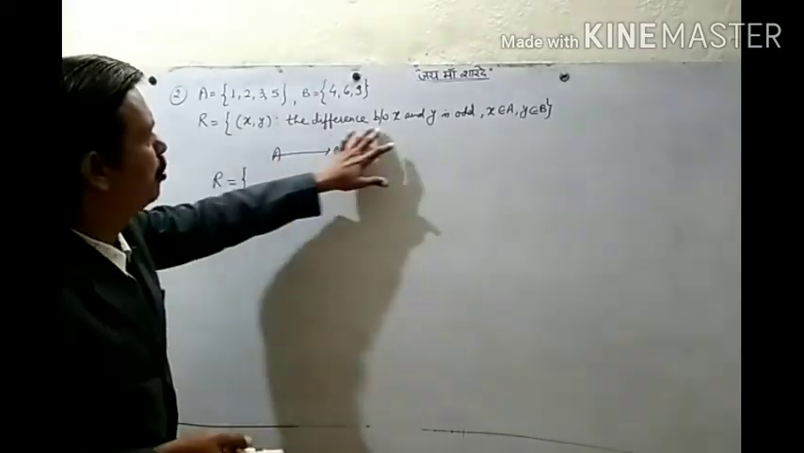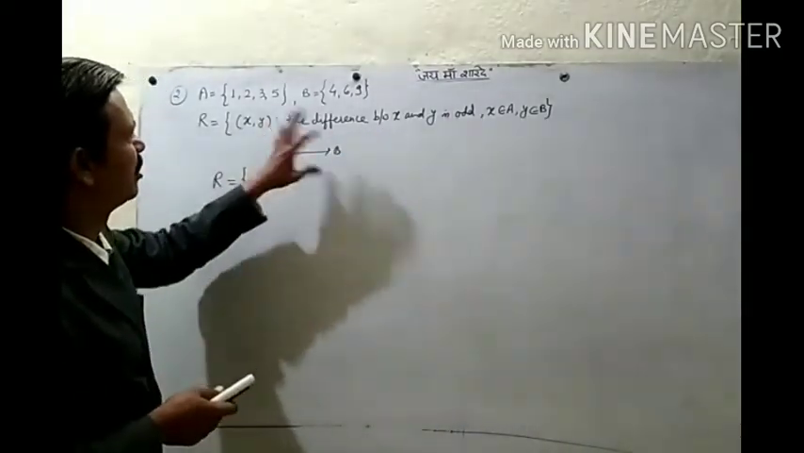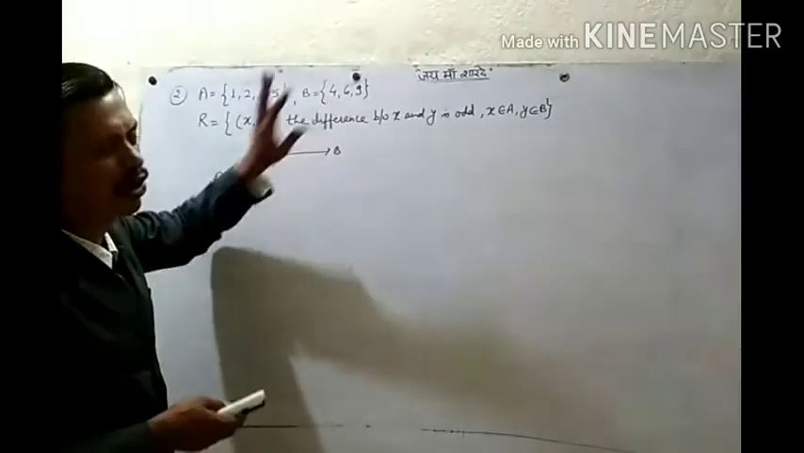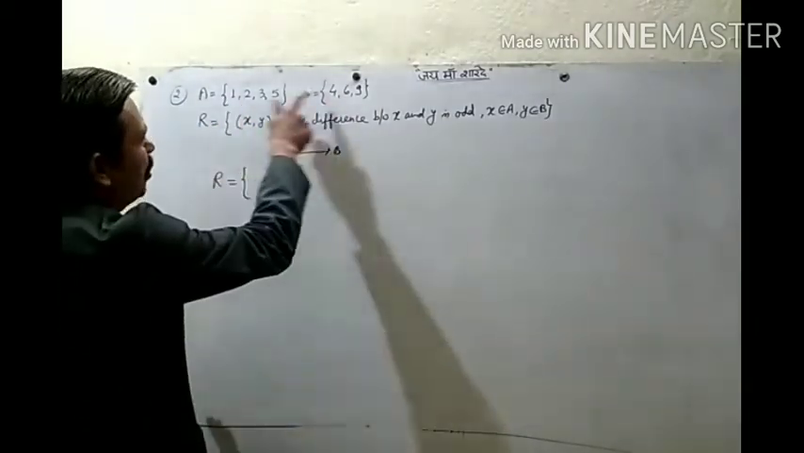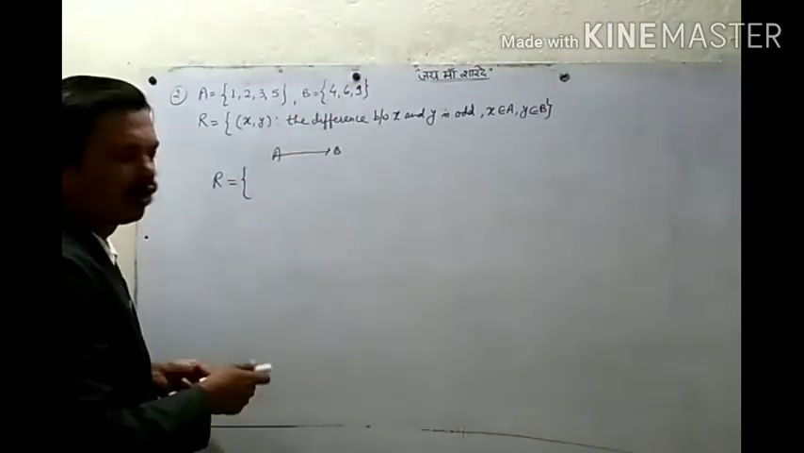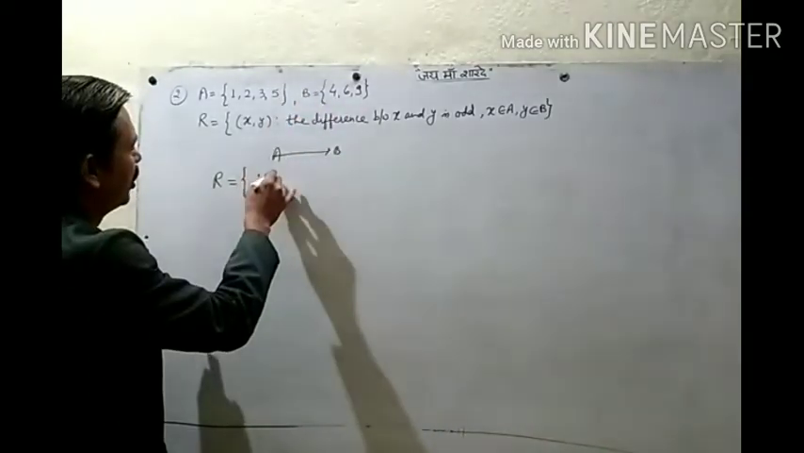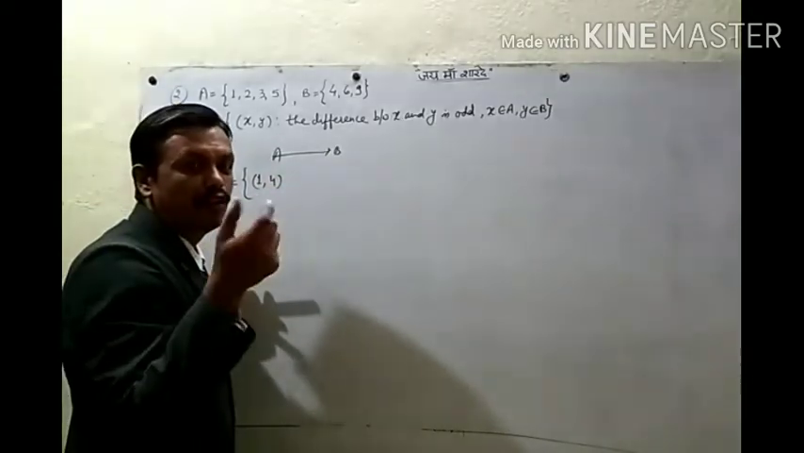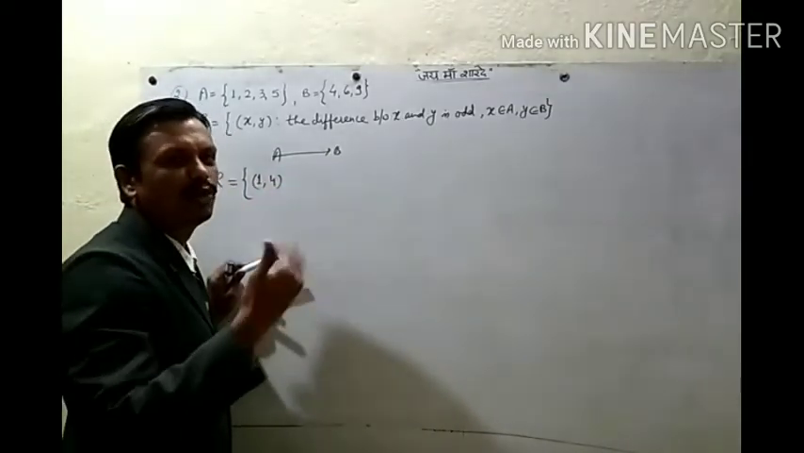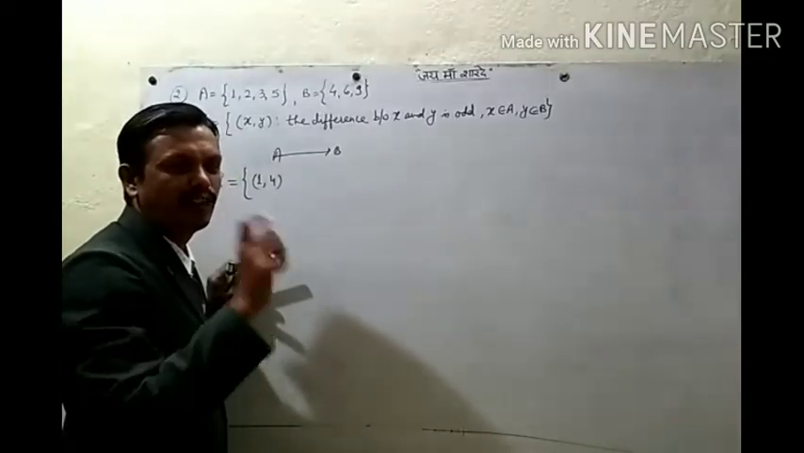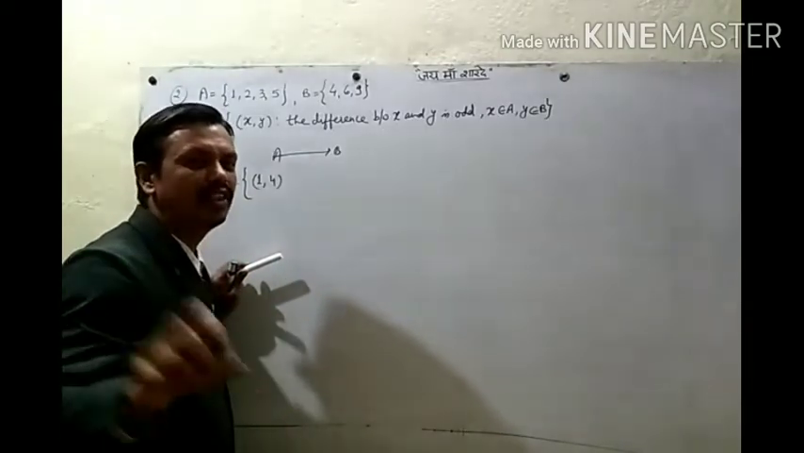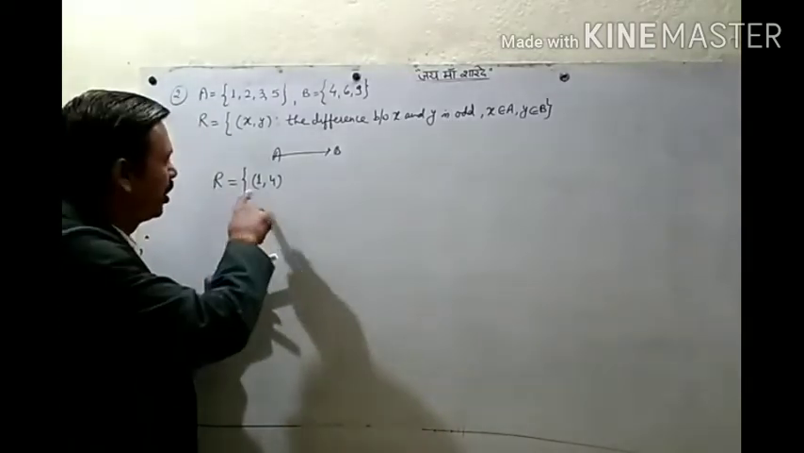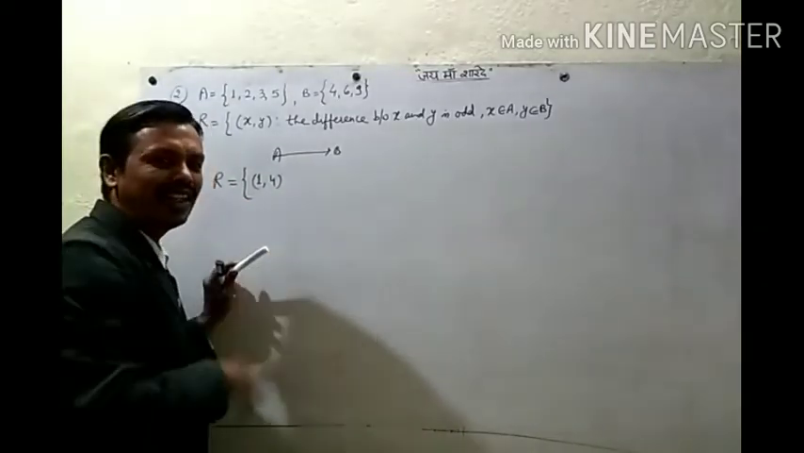So the difference should be odd. The difference of x and y. So 1 minus which number will give you an odd number? 1 minus 4 is 3, an odd number, so (1, 4) can come here. We can use a basic fact: the difference of an odd and an even number is always odd. The difference of two odd numbers is always even. The difference of two even numbers is always even. So here your pair elements will be odd and even.